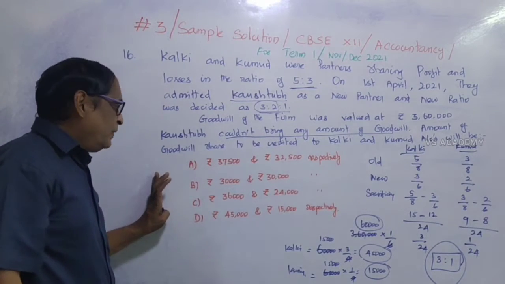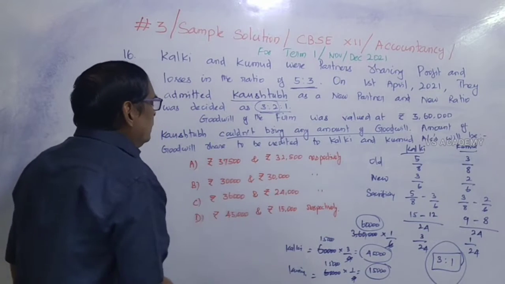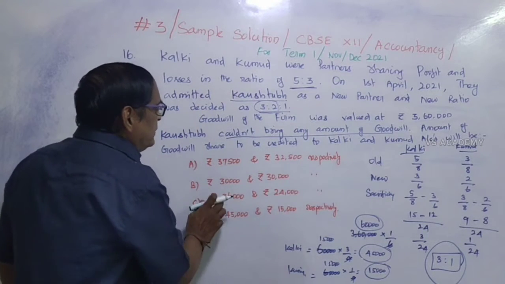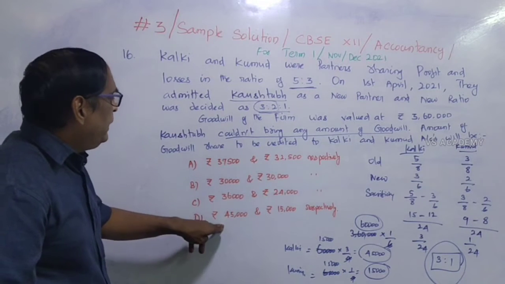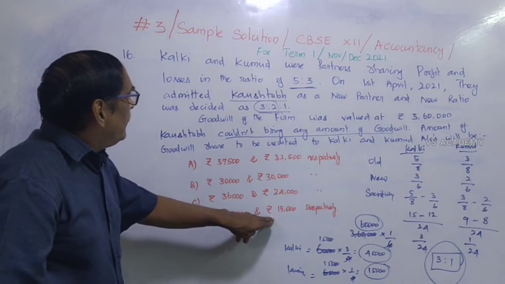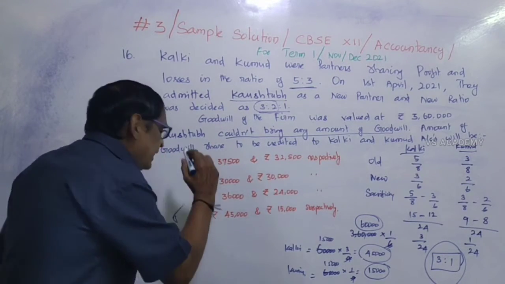What are the answers given? 37,500 rupees and 32,000 respectively, it is wrong. 30,000, 30,000 wrong. 36,000, 24,000 wrong. So D, 45,000 rupees for Kalki and 15,000 for Kumud, is the correct answer. So answer D is the correct answer.